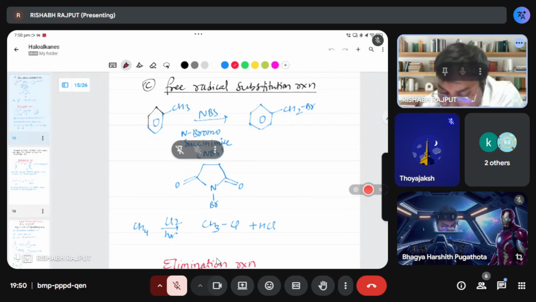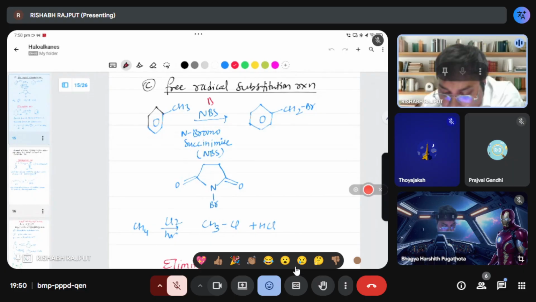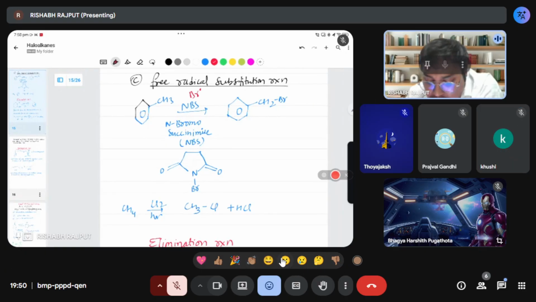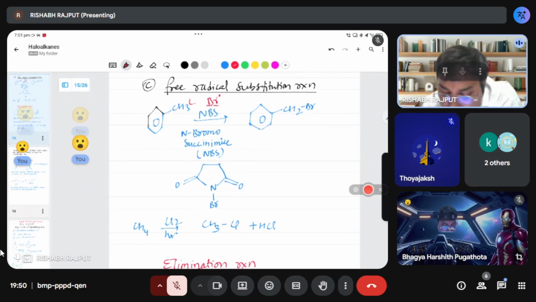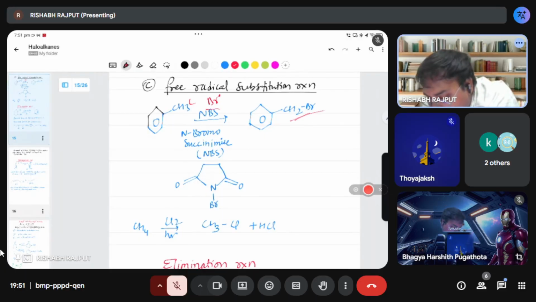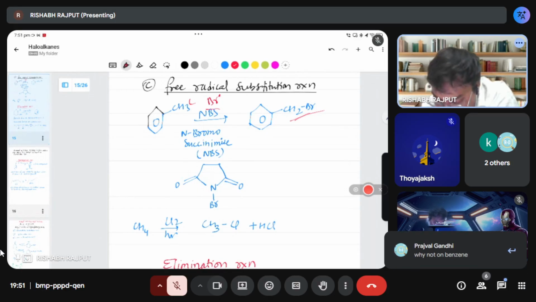What happen here? Here also bromine will attack. Free radical bromine will attack on this methyl group. So that is a free radical substitution reaction. So this free radical bromine will replace one hydrogen. They will make here this bond. That is a free radical substitution here.